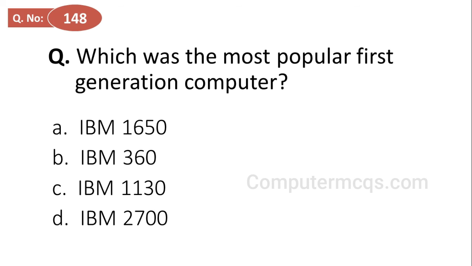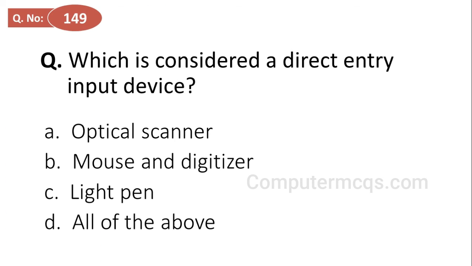Which was the most popular first generation computer? And the correct answer is option A, IBM 1650. IBM 1650 was the most popular first generation computer. Which is considered a direct entry input device? Options are optical scanner, mouse and digitizer, light pen, all of the above, and the correct answer is option D, all of the above.